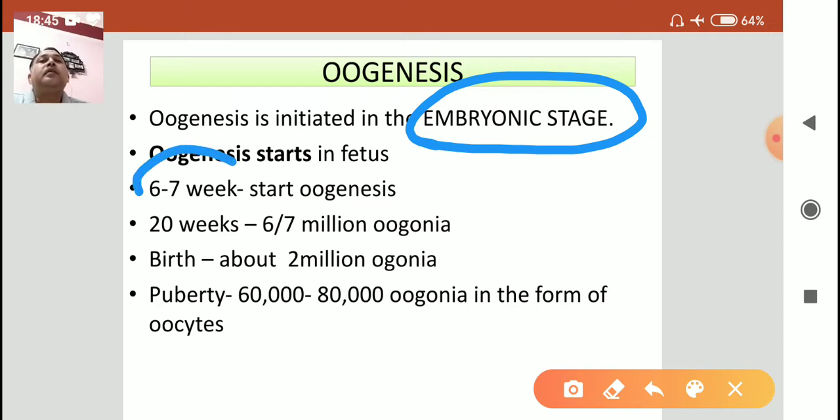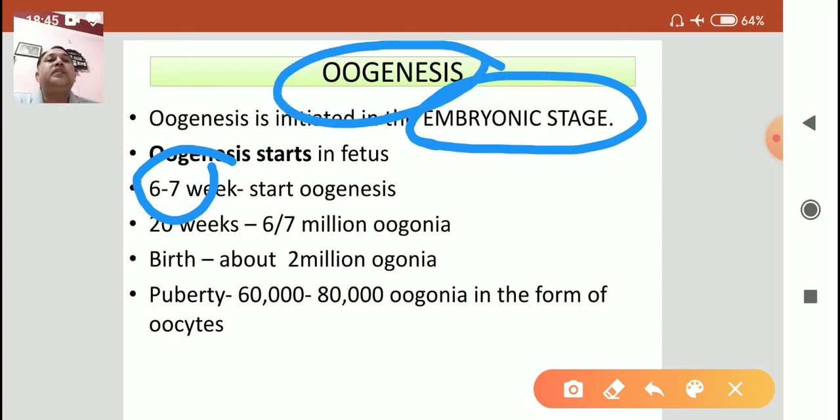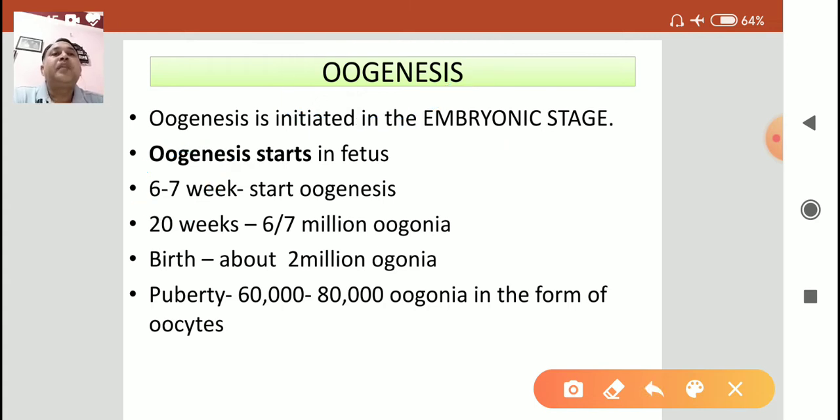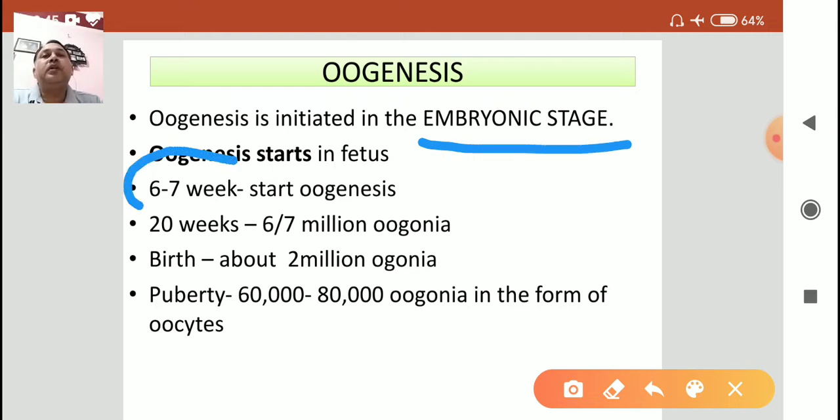When the fetus attains the age of 6 to 7 weeks, the process of oogenesis starts. But in males, spermatogenesis occurs only after the puberty age. That is the basic difference between oogenesis and spermatogenesis.